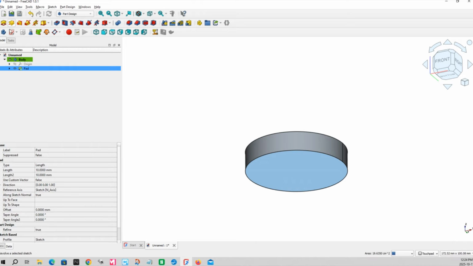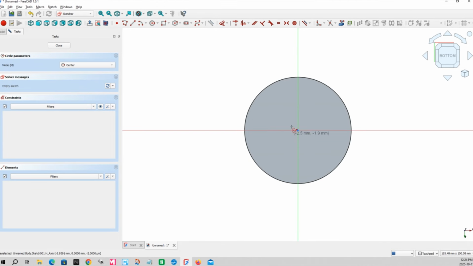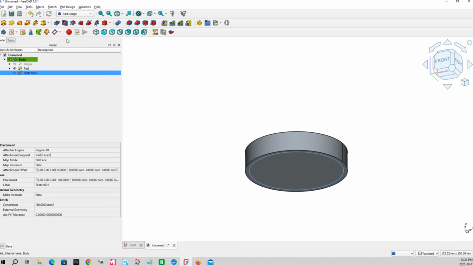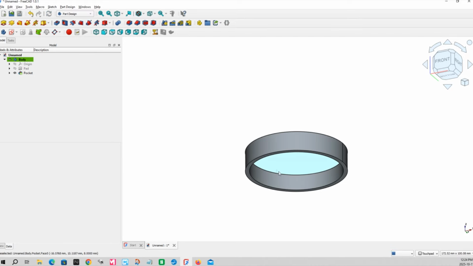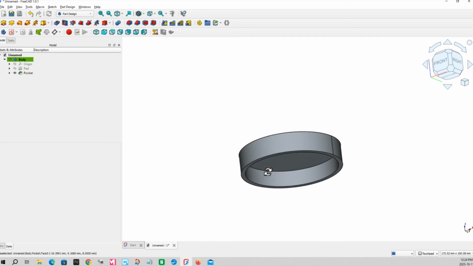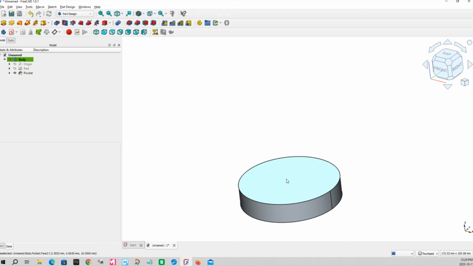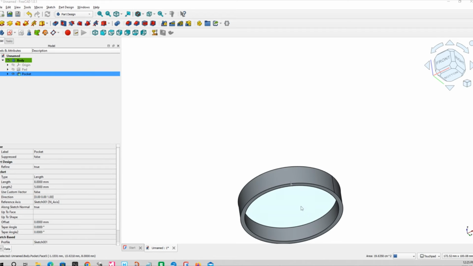Hollow it out. So we'll create a new sketch and circle it. We'll say 46, which gives me a 2mm wall all around. Let's pocket that, 8 mil. There we be. Now, we got our surface hollow.